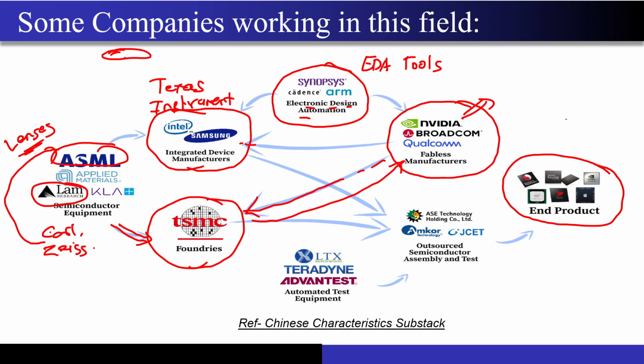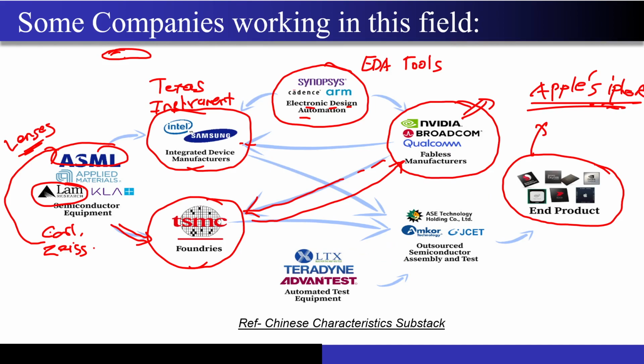Ultimately these ICs may go into Apple's iPhone, correct? Apple's iPhone contains a lot of different chips from a lot of different companies. I have the photo of the teardown of Apple's iPhone 12 Pro Max as well as the 11. We will look into detail at what this actually is.